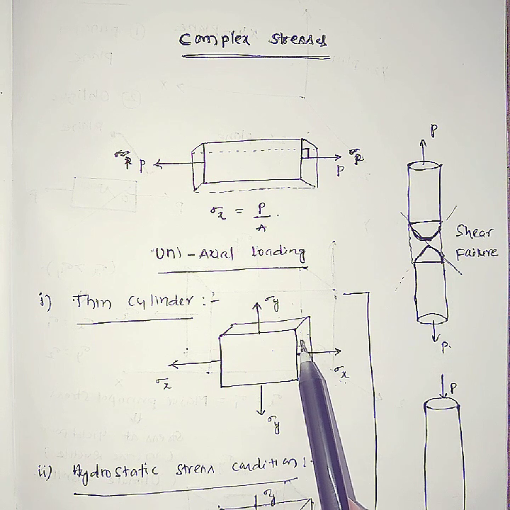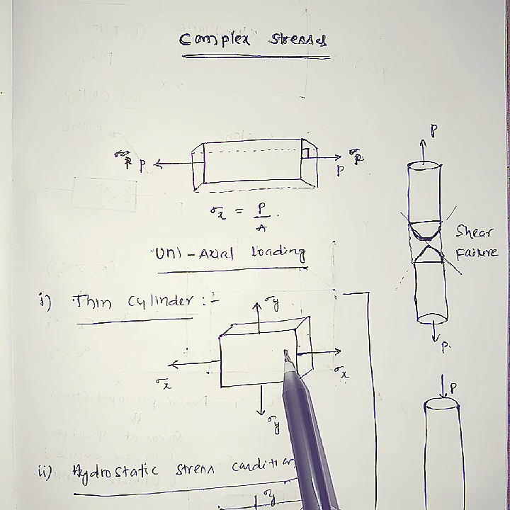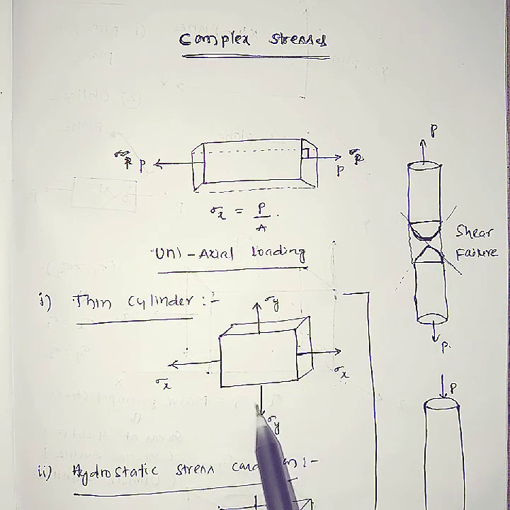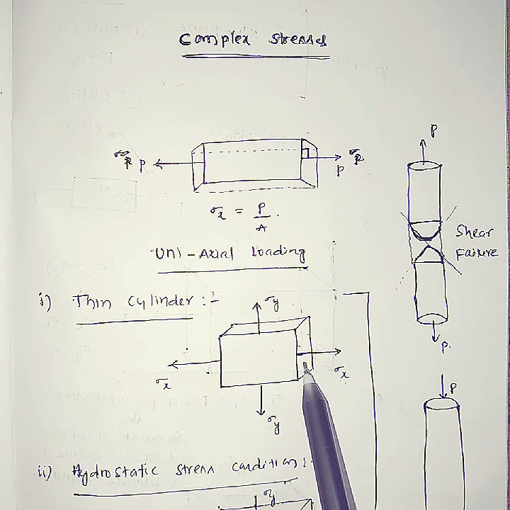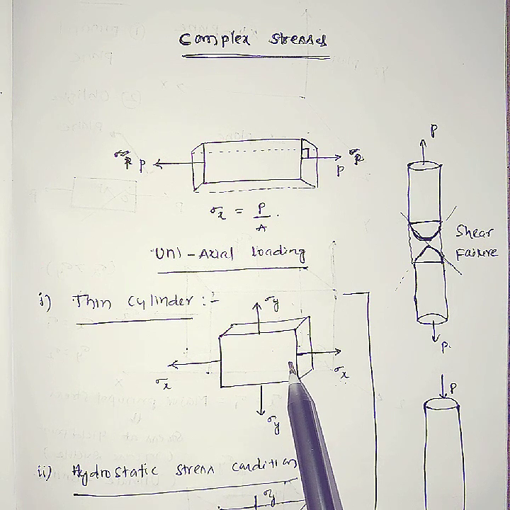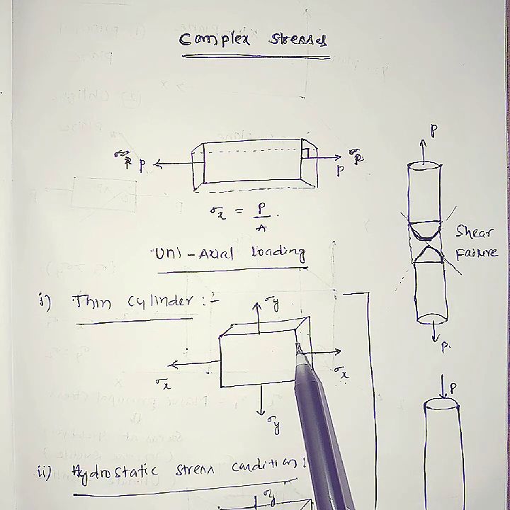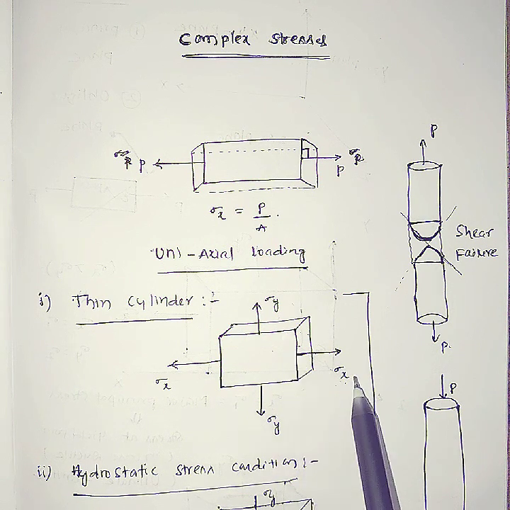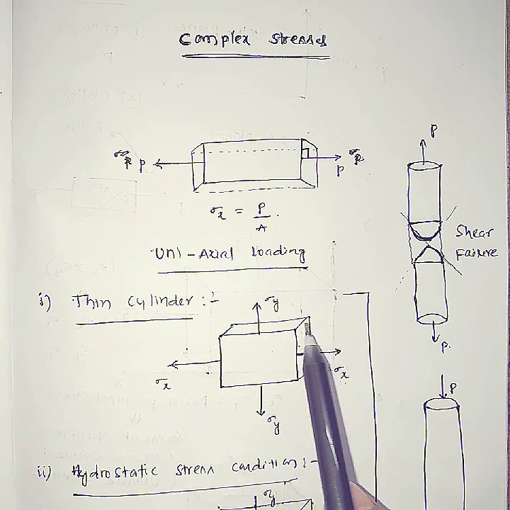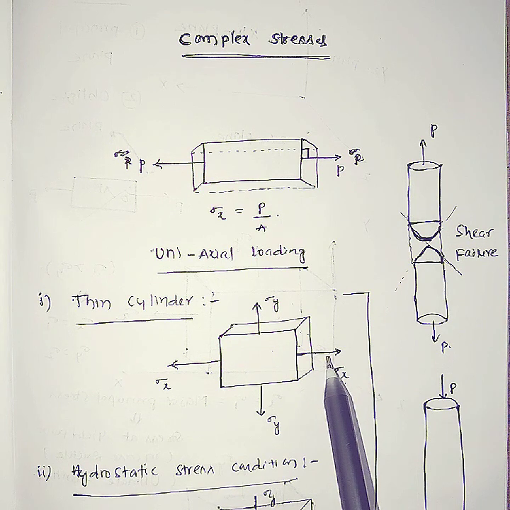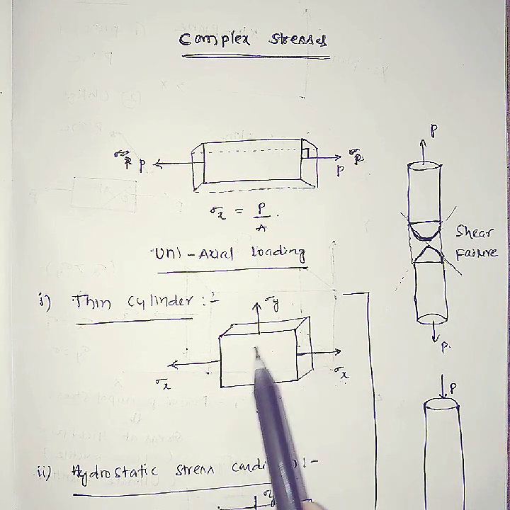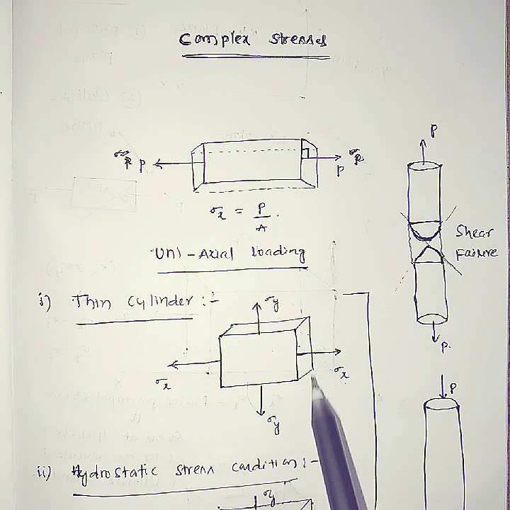For maximum stresses, I will give you one example. What is the importance of maximum stresses? Because of this maximum stress you are going to give safety to the material. The best example: suppose you are constructing a railway bridge, and in that railway bridge complex stresses are acting on your body. Finally you have to find out the maximum stress induced on your body.